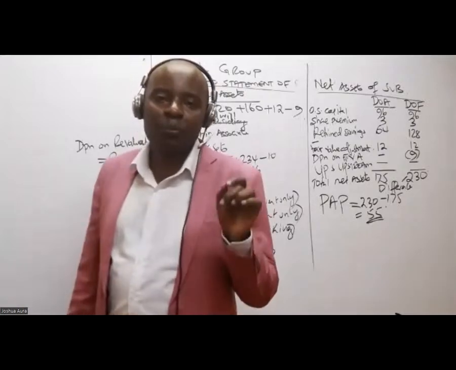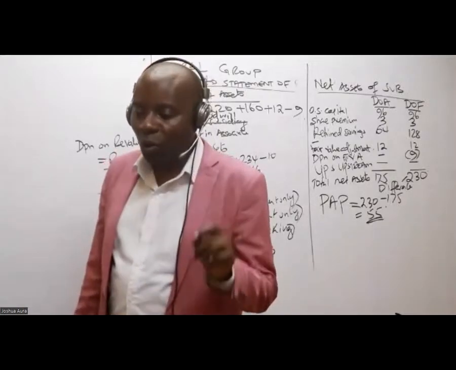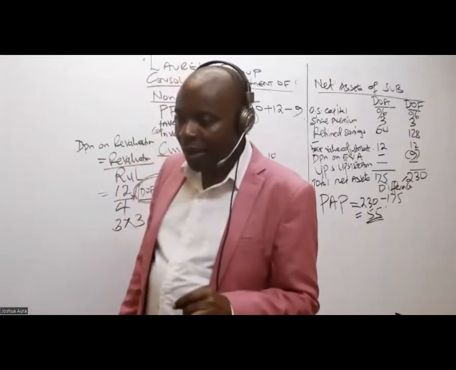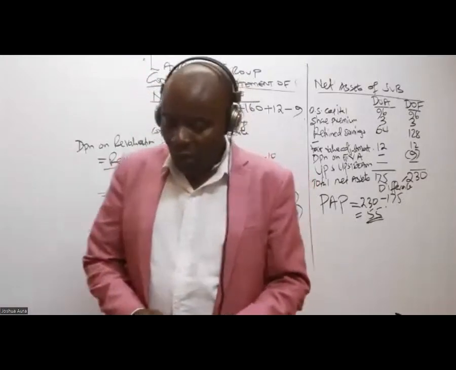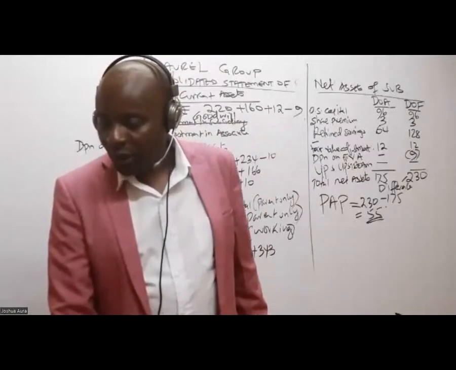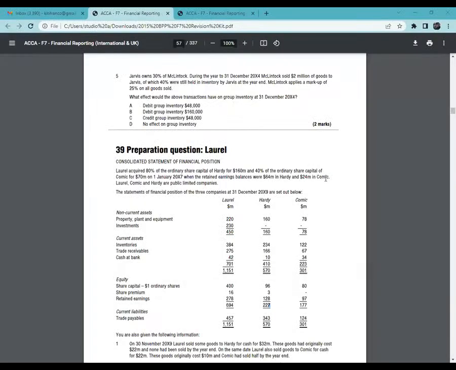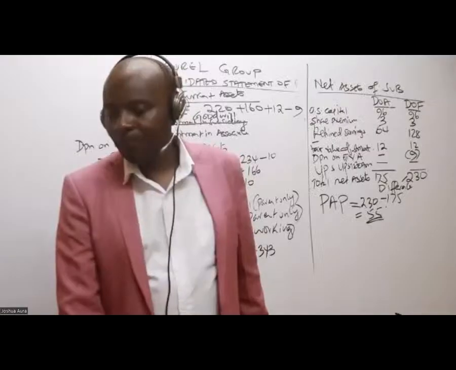Now, once we get this post-acquisition profit, what do we do with it? 64 is retained earnings. 64 is retained earnings at acquisition, when we are acquiring this subsidiary. I hope that is helpful.